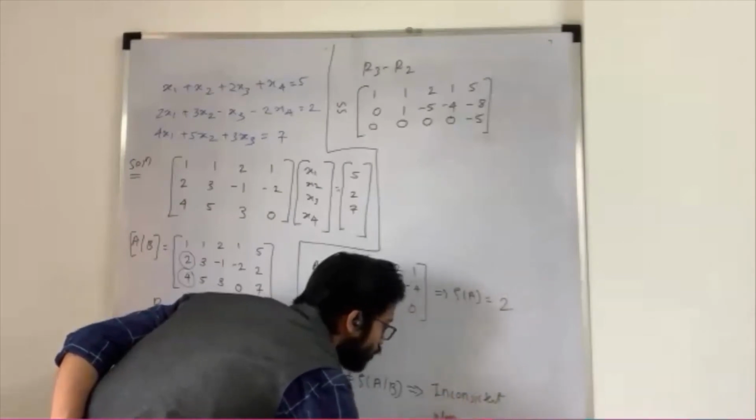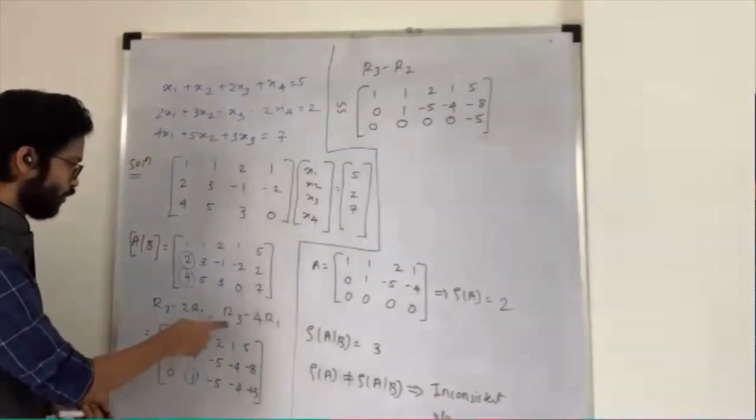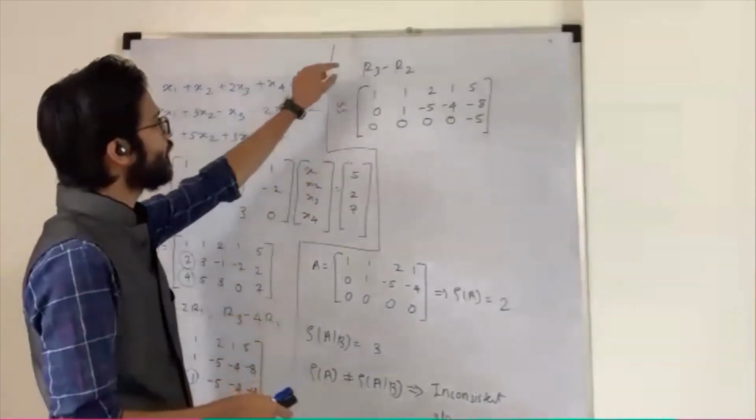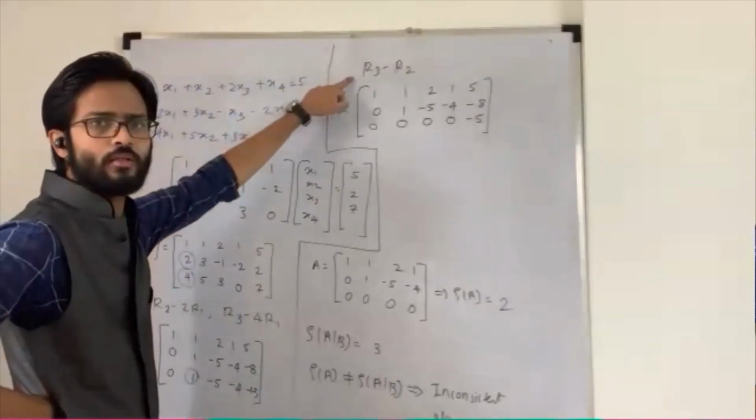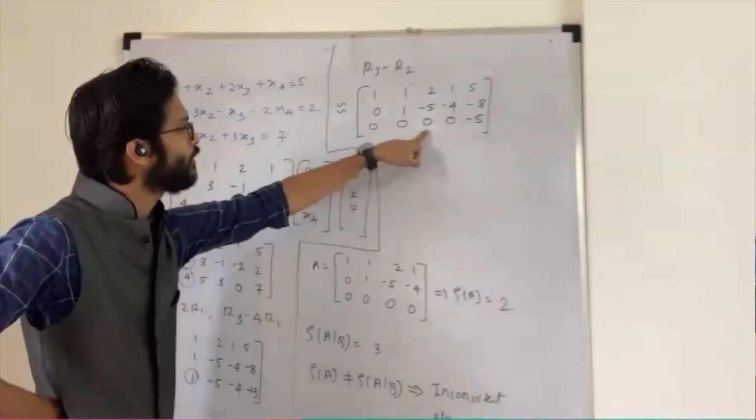Sir, R3 minus R2? Okay, R3 minus R2. Sir, the third row, third element, it should be minus 2. Here R3's third element is nothing but 3. So 3 minus 8, 3 minus 8 is minus 5, no?